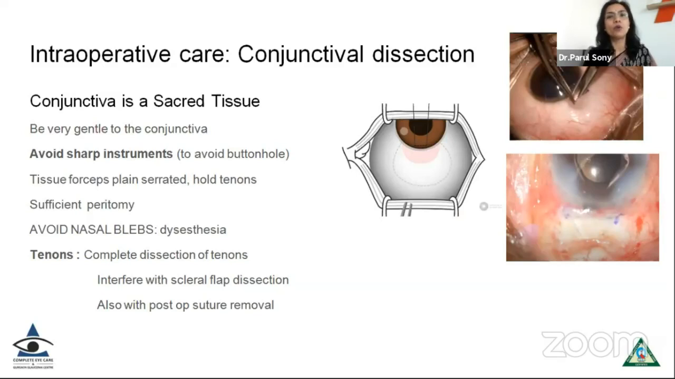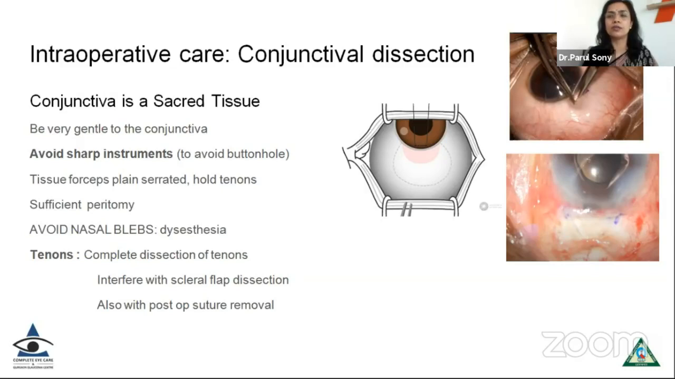Now, conjunctiva, we all know, is a sacred tissue and it has to be handled very carefully. One has to be very gentle with the conjunctiva. Avoid any kind of sharp instruments so that you avoid buttonholing. Use plain serrated instruments. Whenever possible, one can hold the tenons, which gives you a better exposure, and do a sufficient size peritomy, not too big, not too small. Whenever possible, one should avoid the nasal flaps because they can give rise to more dysesthesia in the post-operative period.